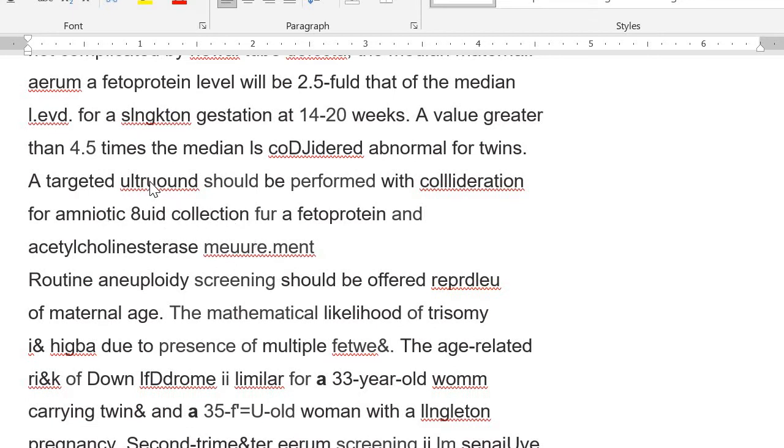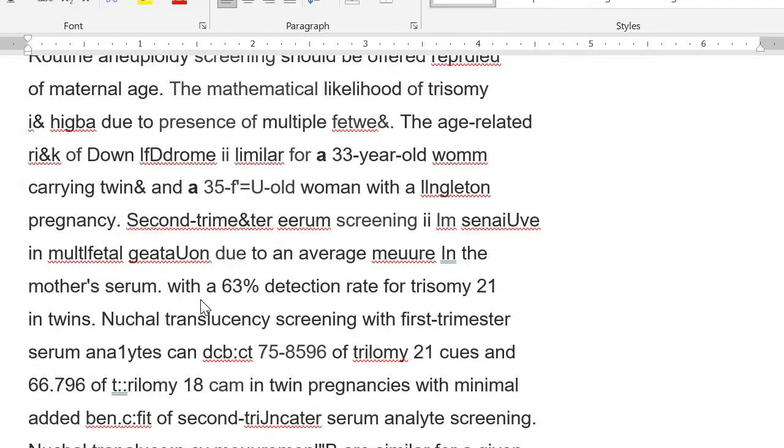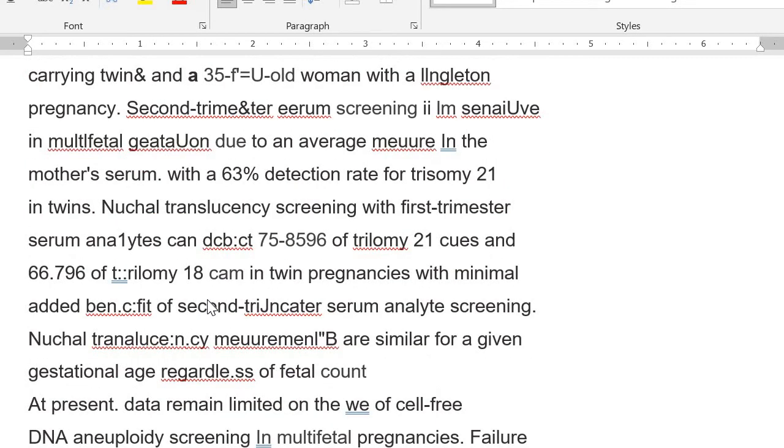Then we need to do an ultrasound because we need to see if there is any fluid collection in the head or some other area. So we will have to take the amniotic fluid and look for alpha fetoprotein and acetylcholinesterase measurement. Routine aneuploidy screening should be offered, depending upon the maternal age. The mathematical likelihood of trisomy and the presence of problems is going to increase. You should know what type of defects are associated with increased maternal age. So your answer is aneuploidies, abnormal number of chromosomes.